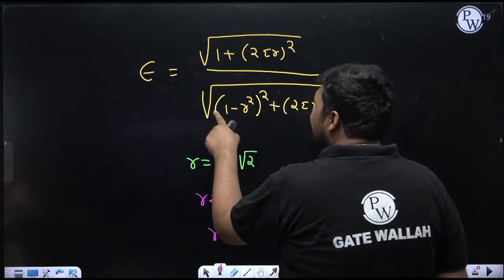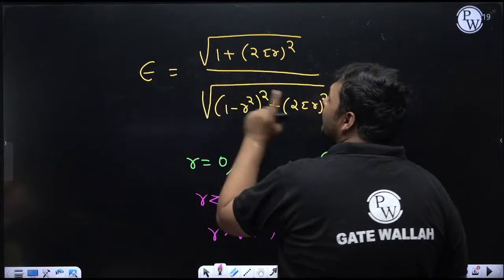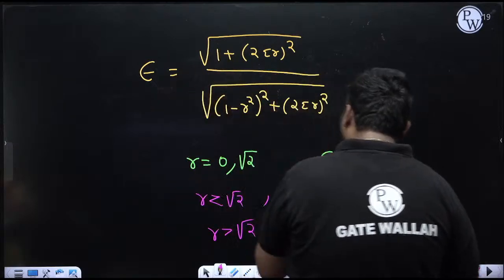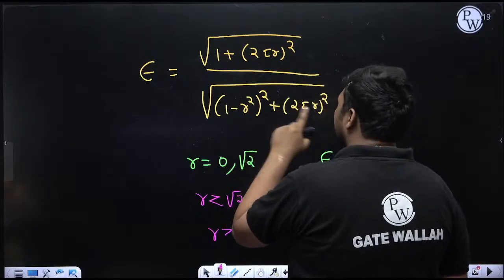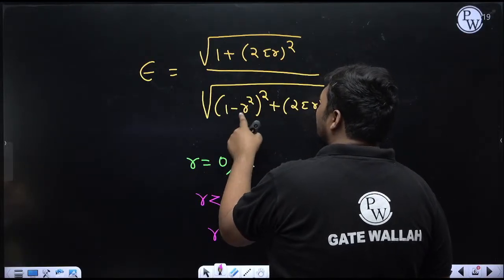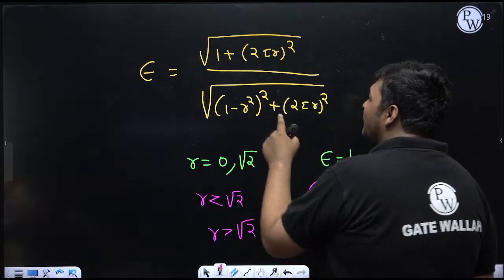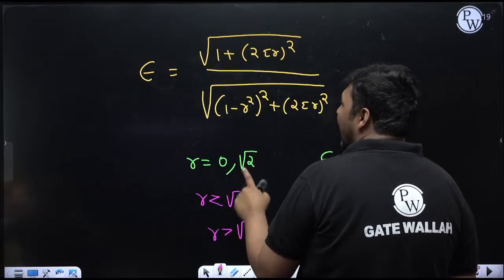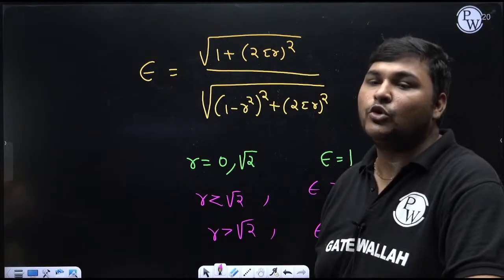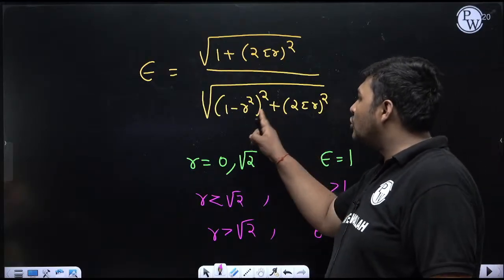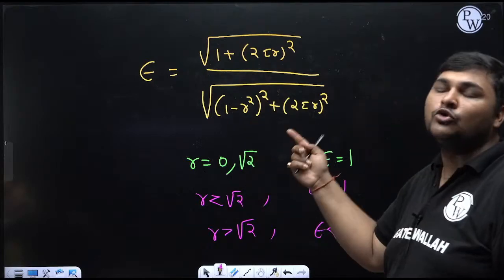If it is coming less than 1, can I say the above term will be more and the below term will be less? And if the above term is more, epsilon will be greater than 1. And why is it less than 1? See, just put R equal to 1: 1 square is 1, 1 minus 1 is 0, and 0 square is 0. So whatever this value is, it is coming less than 1. You can put any value of R less than root 2, and this value will be less than 1, because at root 2 the pattern changes. Between 0 and root 2 it is less than 1, at root 2 it is exactly equal to 1, and for R greater than root 2 it will be more than 1.